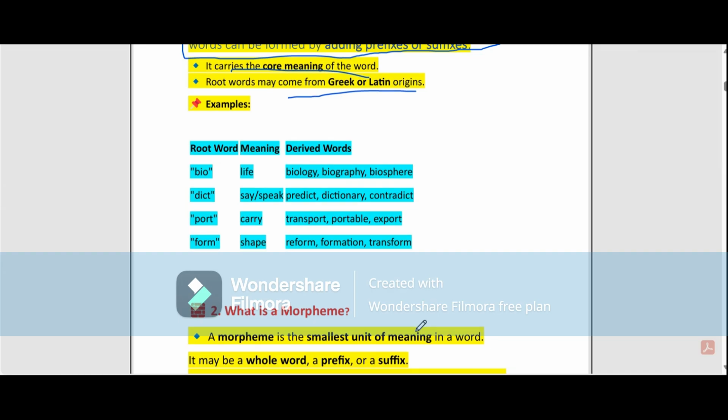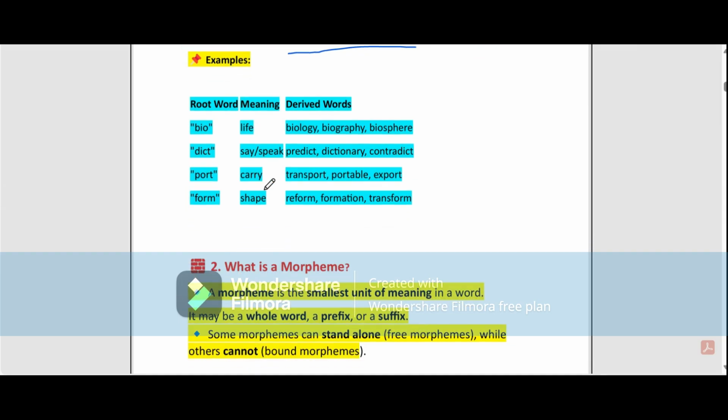Root word bio. The meaning of bio is life, and the derived words are biology, biography, biosphere. Another root word is dict. The meaning of dict is say or speak, and the derived words are predict, dictionary, contradict.